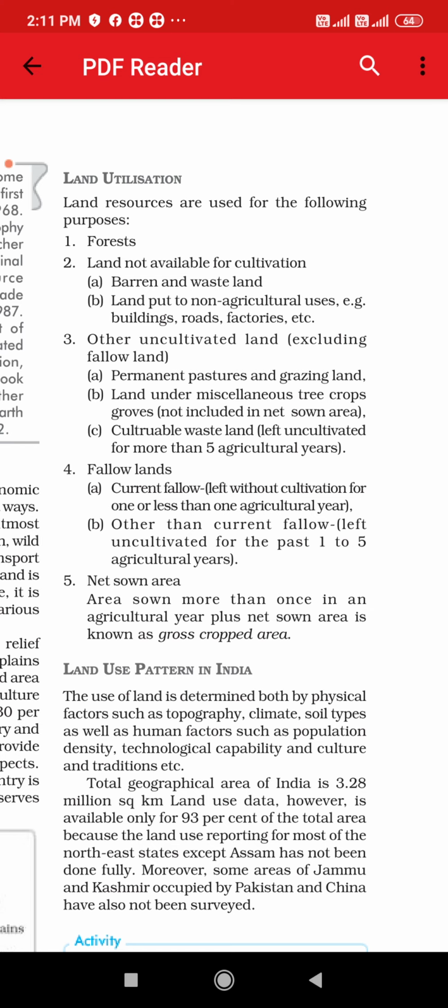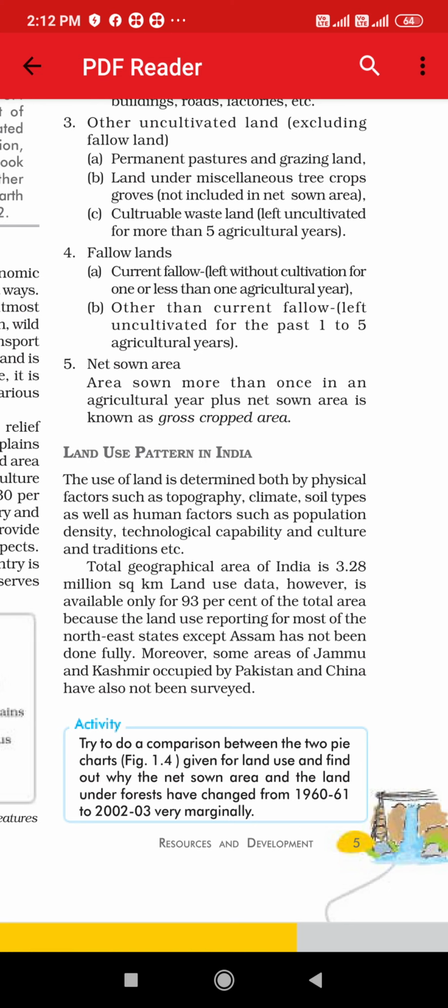Fourth one is fallow land. Fallow land, in that first one is current fallow, that is left without cultivation for one or less than one agriculture year. Fallow land means it can be used, but here current fallow land means we are not using it for cultivation for one or less than 1 year, that is current fallow land.